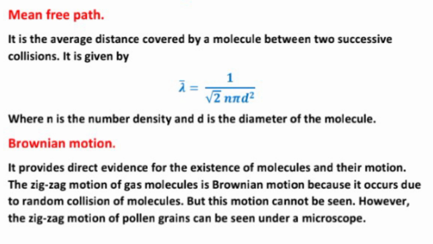Brownian motion. What is Brownian motion? It provides direct evidence for the existence of molecules and their motion. The zigzag motion of a gas molecule is Brownian motion because it occurs due to random collision of molecules. But this motion cannot be seen. However, the zigzag motion of the pollen grains can be seen under a microscope.